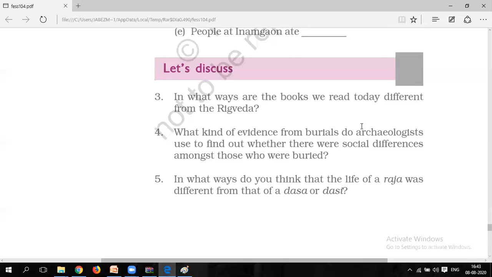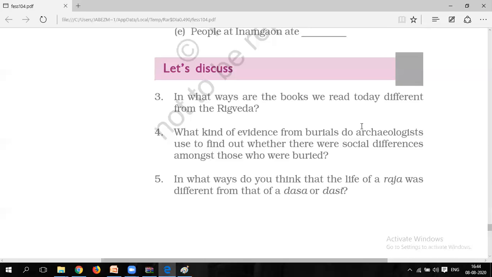As we have already seen in the explanation part, many different objects are also found in graves along with the dead bodies. Some skeletons were buried with a great number of pots. So along with the dead bodies, they used to bury pots, while some had just a few of them. And archaeologists have thus concluded that people were buried with objects depending upon their status.